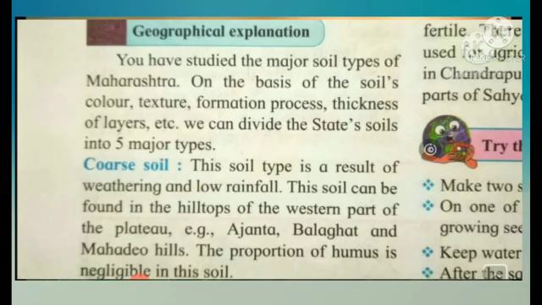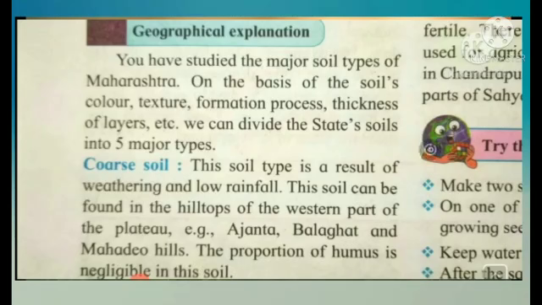Geographical explanation. You have studied the major soil types of Maharashtra. On the basis of soil's color, texture, formation process, thickness of layers, etc., we can divide the state's soil into 5 major types. So, children, the state's soil, means Maharashtra's soil, is divided into 5 major types. On the basis of what? Soil's color, texture, formation process, thickness of layers, etc. So, let us study the first one, that is coarse soil.